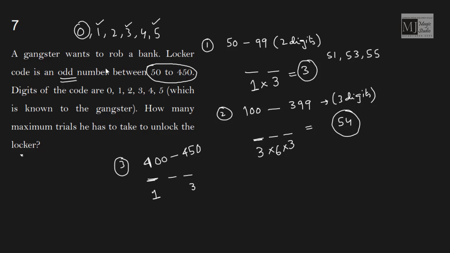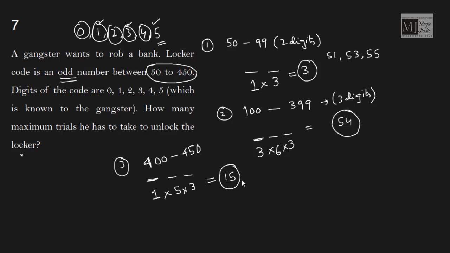Done. It can be taken up by 1, by 2, by 3, by 4. Can it be taken up by 5? If I take 5, I'll end up getting the number as 451. Now 451 is greater than 450, isn't it? That means 5 cannot occupy this middle position. For this middle position, we have only 1, 2, 3, 4, 5 digits with us. So it can be occupied by any of these 5. So 1 into 5 into 3 is 15.